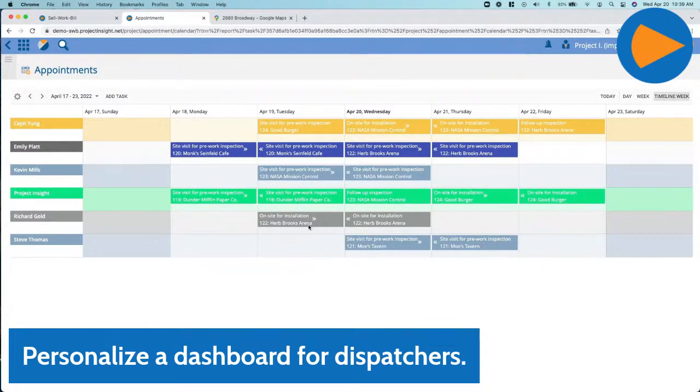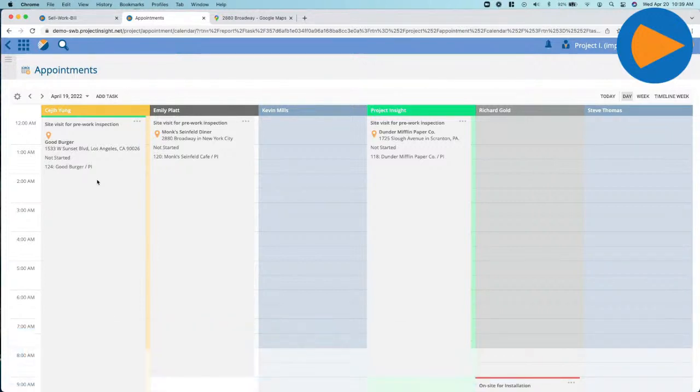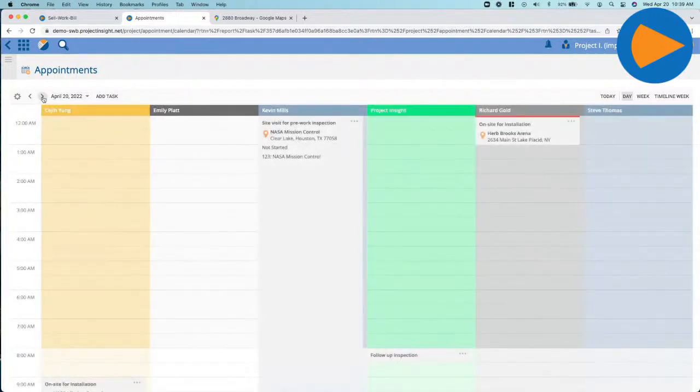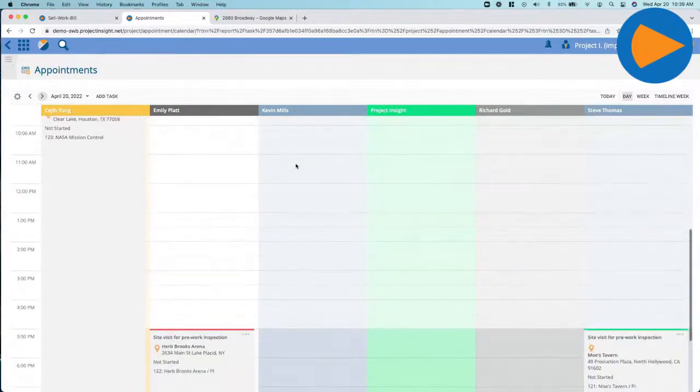You can add as many appointments here as you need, and it'll adjust visually so that you can see. You can look at what the appointments are by day, specifically by time, how long those are going to take, and who's assigned to it for the day that we're looking at. And this is what it'll look like on your screen from here.